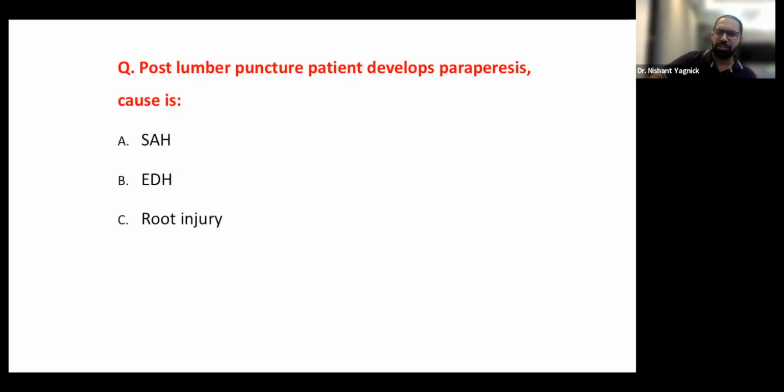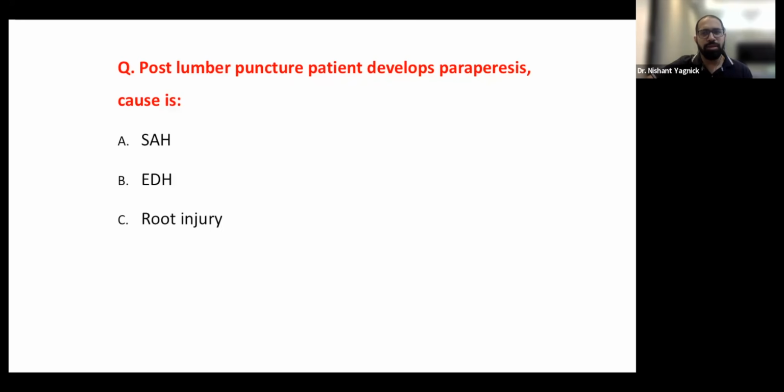The answer is EDH. See, with an SAH, if these are the three choices, root injury will not cause paraparesis. Root injury will cause a paresis in the region of the root. So lumbar puncture will be done somewhere along the L4-5 interspace. L5-S1 is very difficult, so most anesthetists don't do L5-S1. They'll do L4-5 or L3-4. And root injury can happen. The most common complication, actually, if it happens, is SAH, and the second, along with root injury.